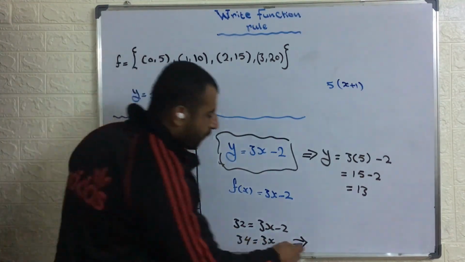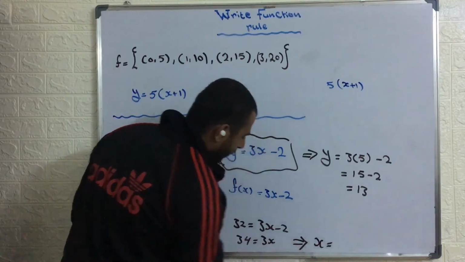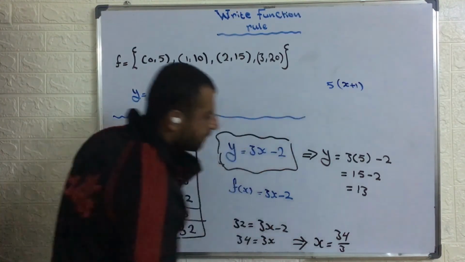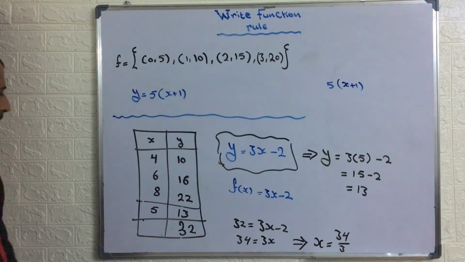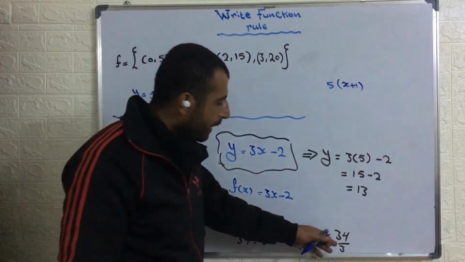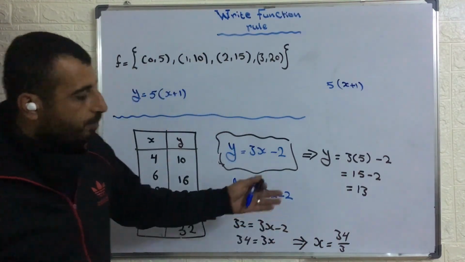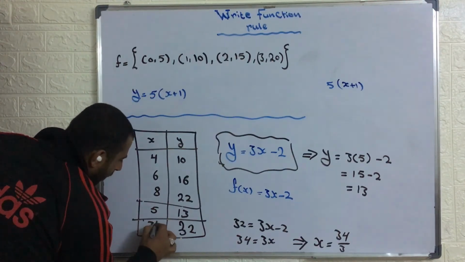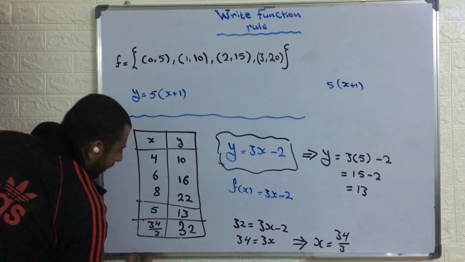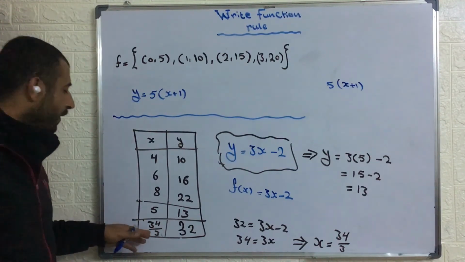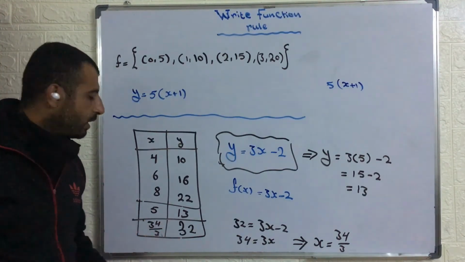So x will be 34 over 3. As a fraction, it's not divisible. It's equal to 11 point something, but here I will put it as a fraction. We cannot simplify it, it's in simplest form. So the value of x is equal to 34 over 3.